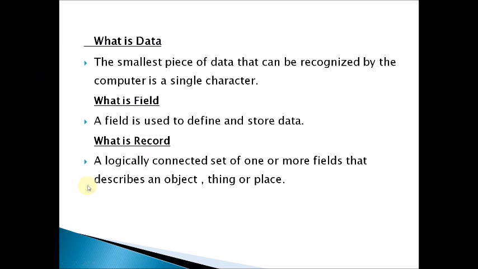For example, you want to know about a student in the college. When we want to know the student information, we get information like student address, student name, previous mark list, student phone number, student parents information. All these are connected columns, more than one field. At the end of the day we are describing an object, one particular student. That is called a record.